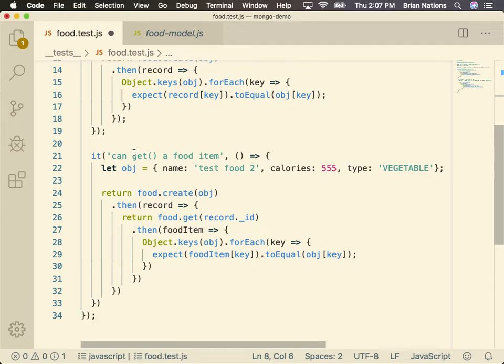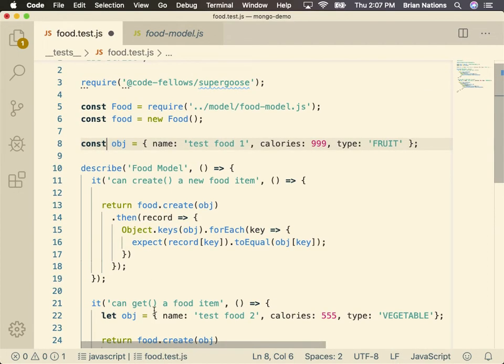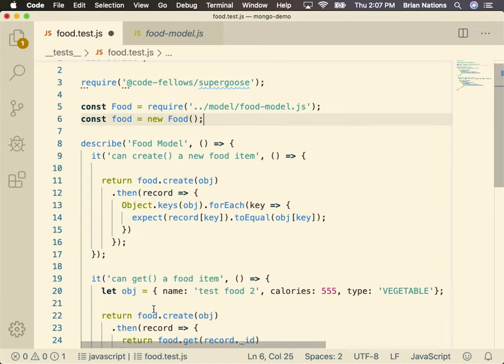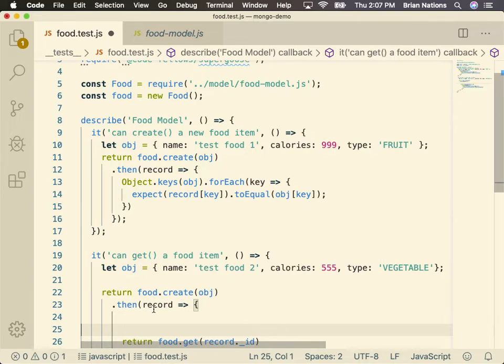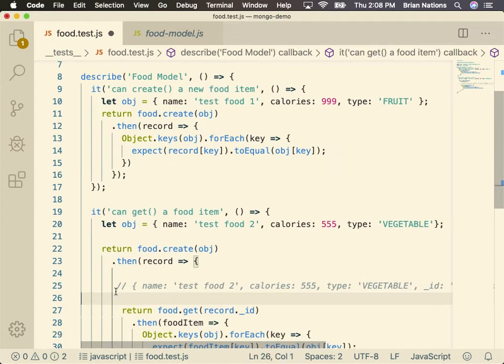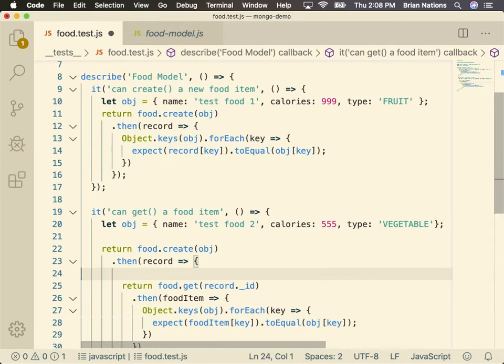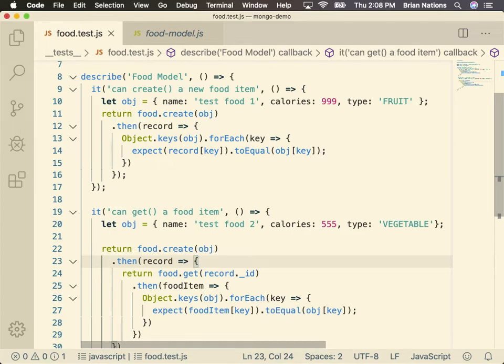I think it's best to create objects that are unique for every single test. That's the idea here. Because if the first test fails, the other test will continue to work. That's exactly the point here.